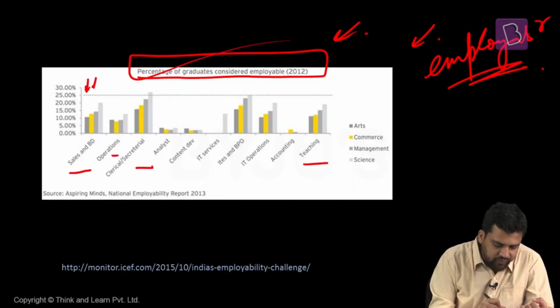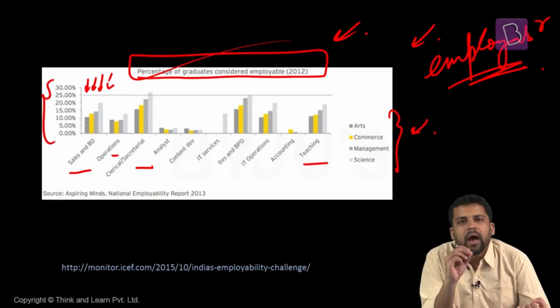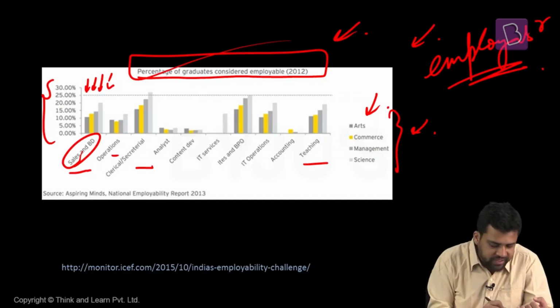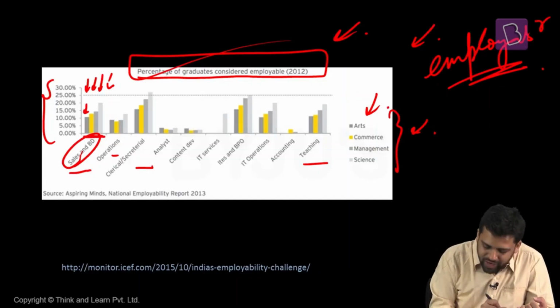And again, the different bars denote the different kind of education qualification a particular candidate has. This illustration shows how many candidates from a specific background are considered employable in a particular sector. For example, let's talk about sales and business development. Here, around 10% of the arts candidates are considered employable. Around 12 to 13% of the commerce candidates are considered employable. Around 15% of management candidates are considered employable.